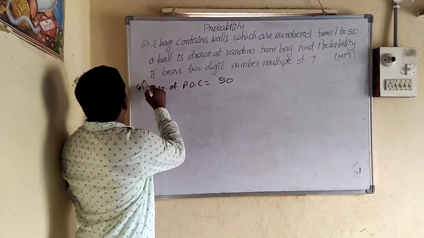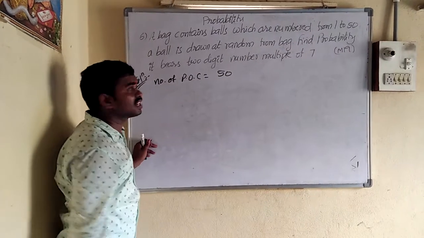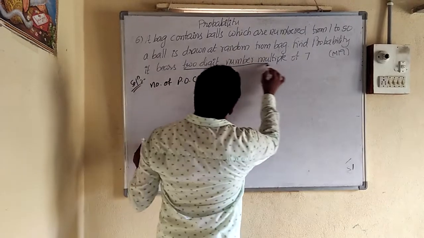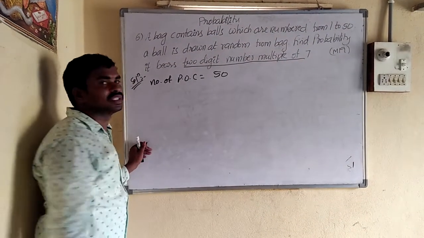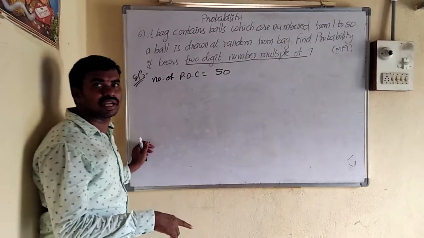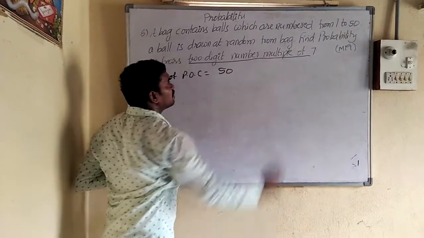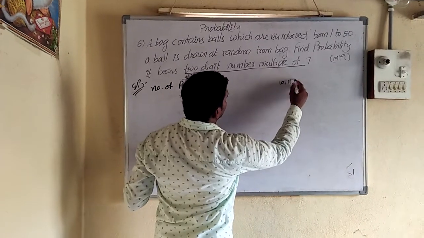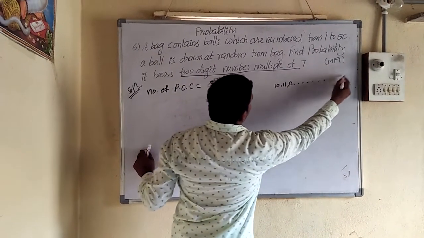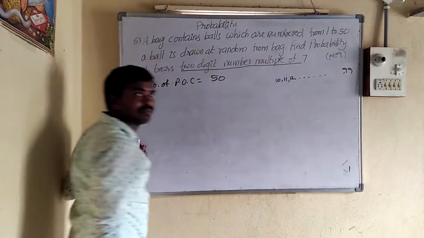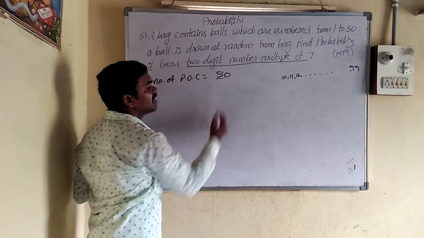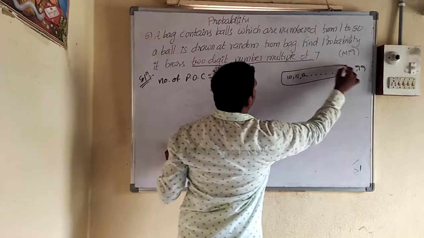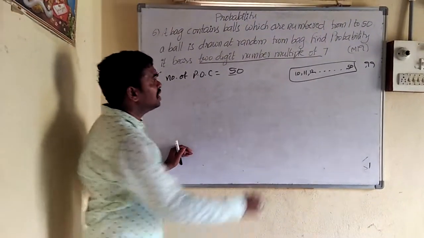Solution. So the question is asking for a 2-digit number multiple of 7. It must be a 2-digit number, and it must be a multiple of 7. So what are the 2-digit numbers? 10, 11, 12, and so on, up to 99 are the 2-digit numbers. But here only 50 numbers are there. So up to 50, and from 10 we have to choose.